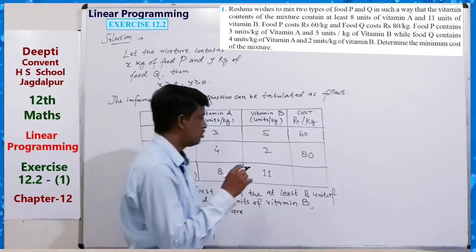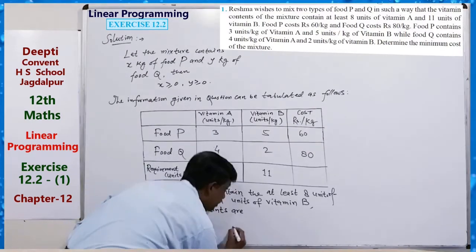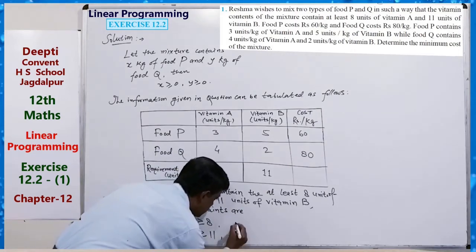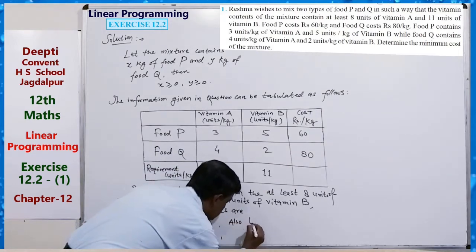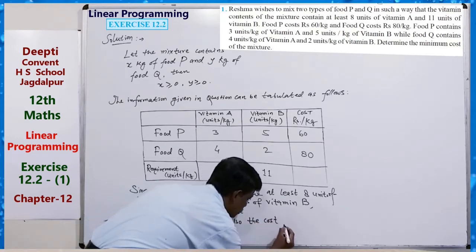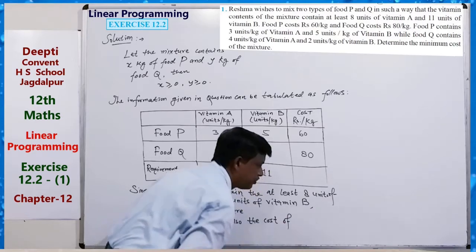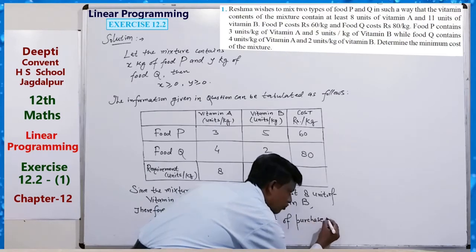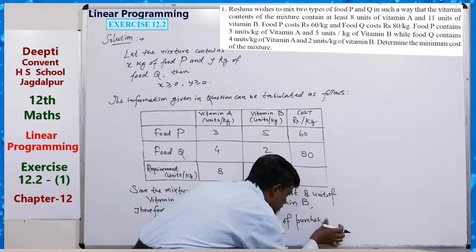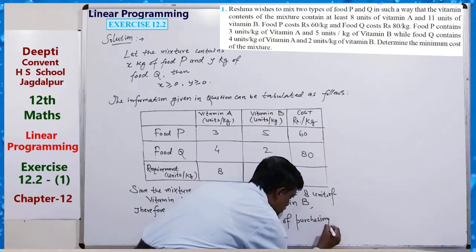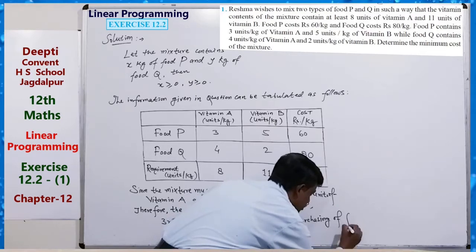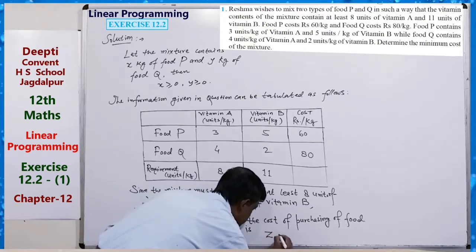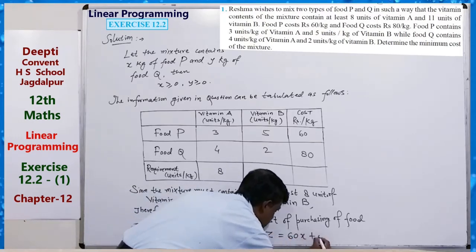So the cost of purchasing of food is z equals 60x plus 80y.